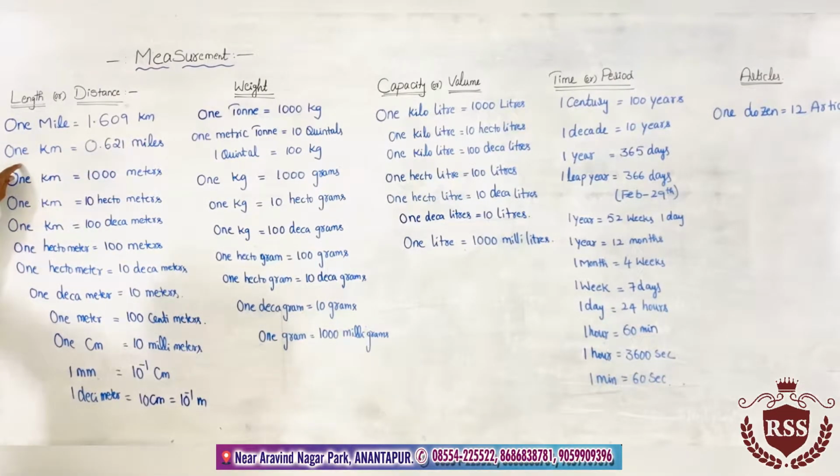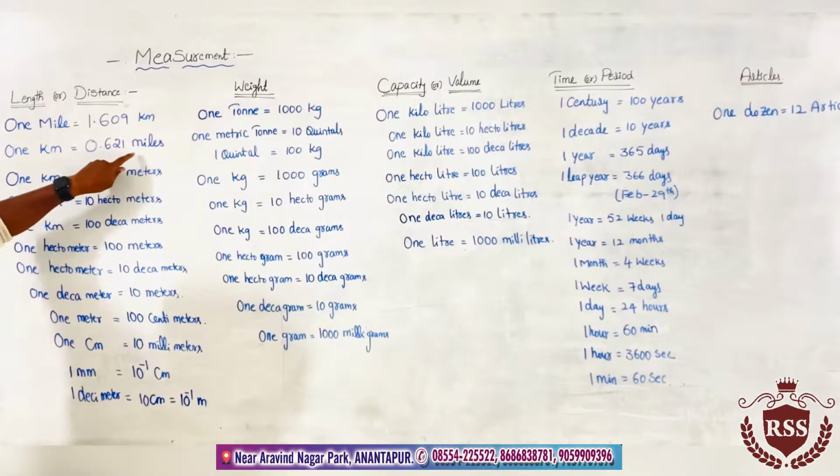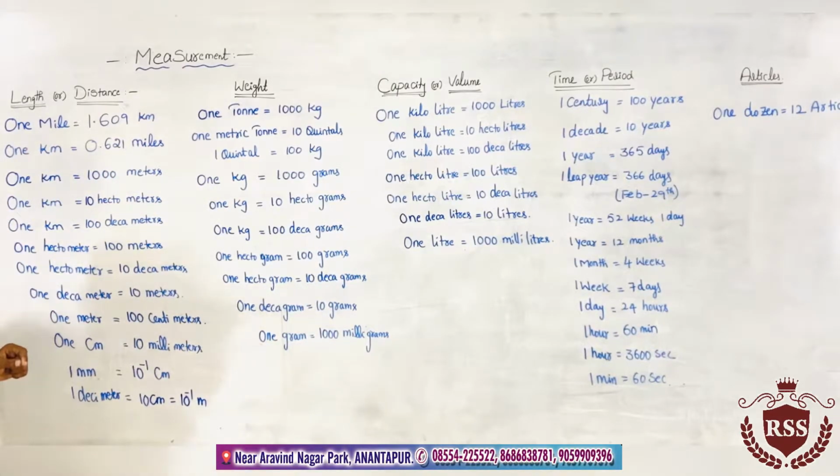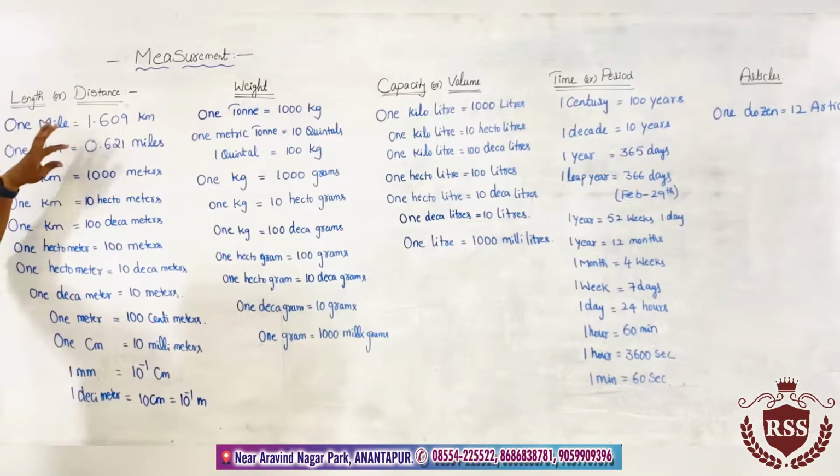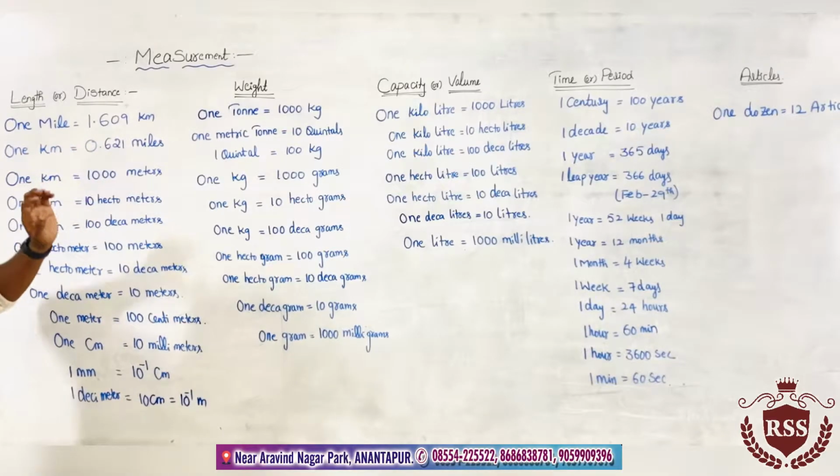Next one, 1 kilometer equals 0.621 miles. Here, a mile is greater than a kilometer. Keep that in mind. Then 1 kilometer equals 1000 meters.